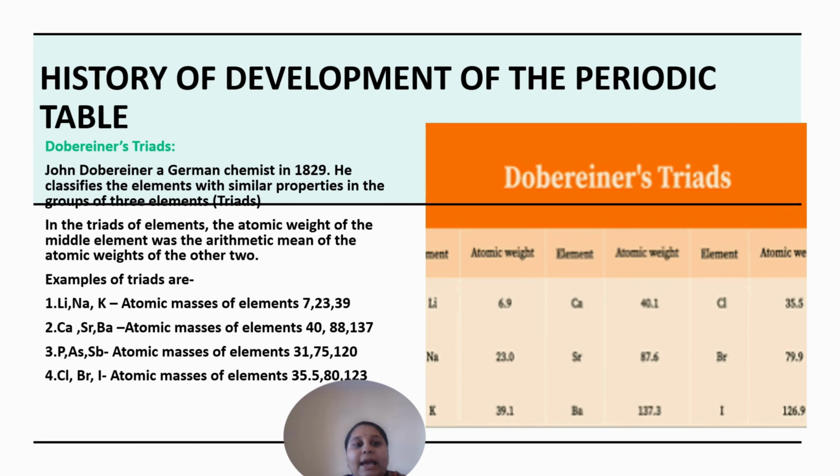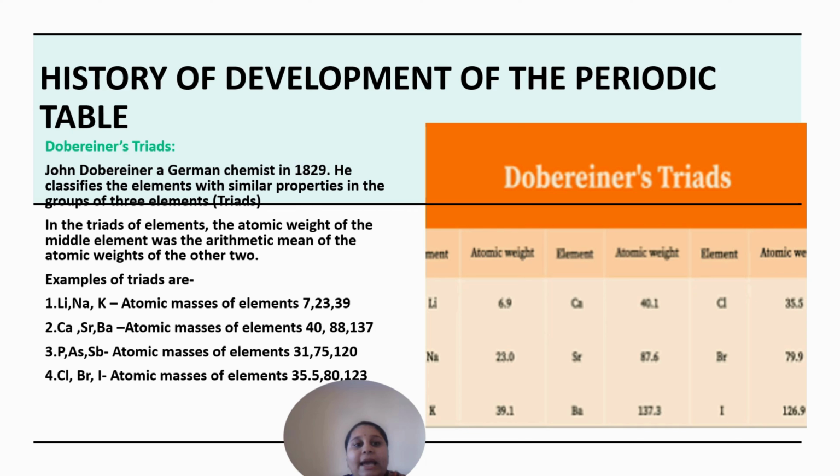And the increasing order of the atomic weight is not followed in the arrangement of elements. For example, cobalt, whose atomic weight is 58.9, is placed before nickel, which has the atomic weight of 58.7, and argon, which has 39.9, is placed before potassium, that is 39.